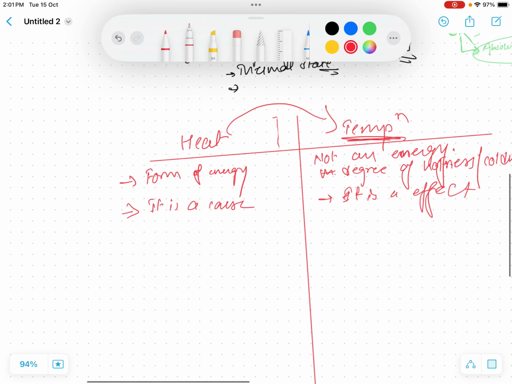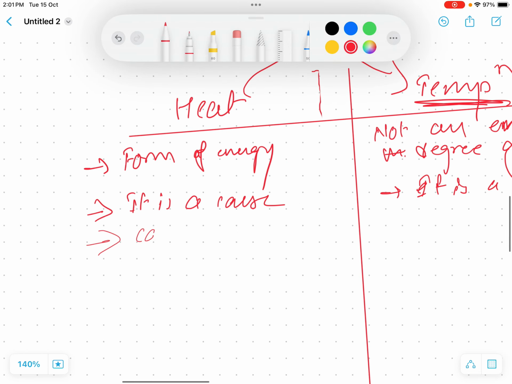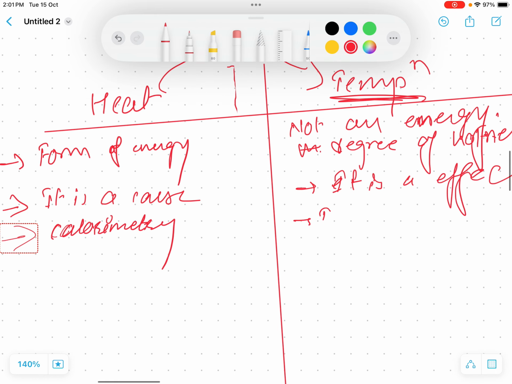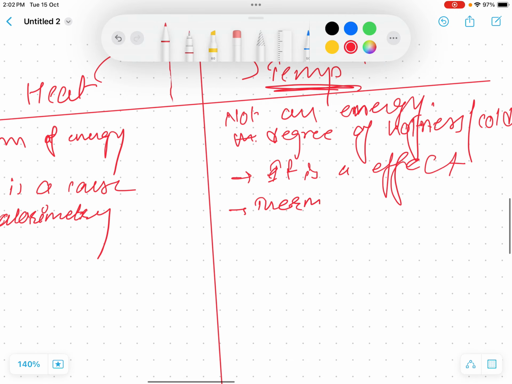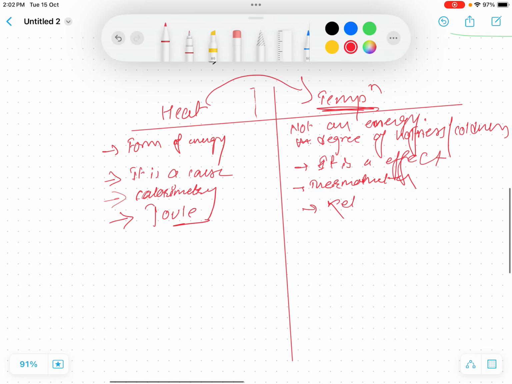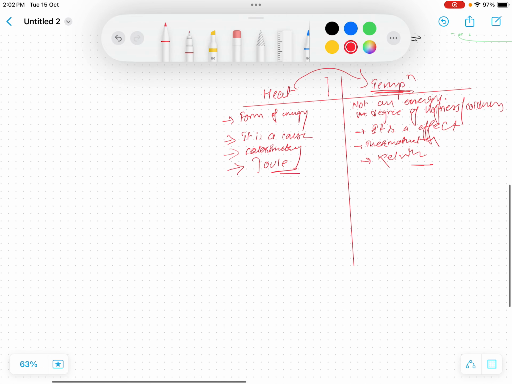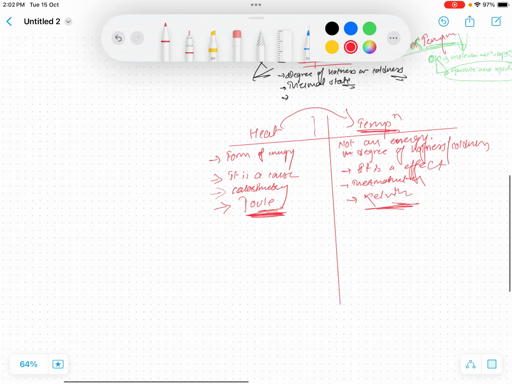Let's discuss more about heat and temperature. Heat is measured by using calorimetry. We measure the temperature by using a thermometer. We'll also be discussing the scales of thermometers. What is the unit of heat? It is joule. And what is the unit of temperature? It's Kelvin. Joule is the unit of energy, while Kelvin is just a scale.